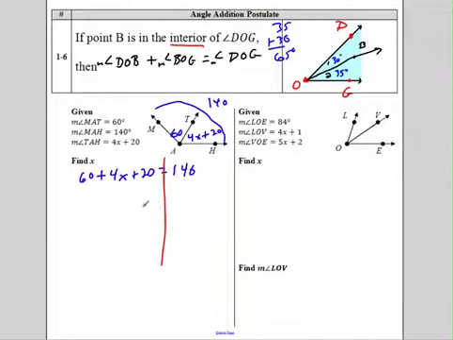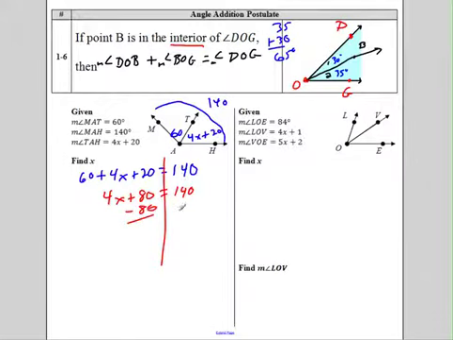Draw your line in there. Combine like terms. That looks like 146, doesn't it? That's a bummer. Let's make that one. So it really looks like 140. All right. So now, combine like terms. 60 plus 20 is 80. So I've really got 4x plus 80 equals 140. And now let's solve it for x.